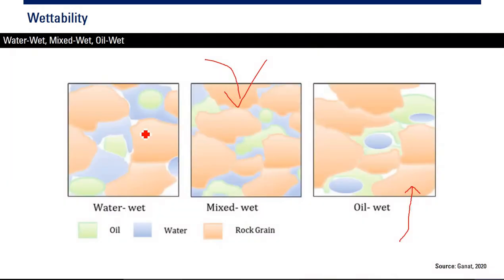So at low saturation of the non-wetting fluid, for example, for water wet, the non-wetting fluid is oil. At low saturation, the oil will be distributed as discontinuous globules like this. But the oil will still occupy the larger pores. So it's good for the oil because they are in the larger pores, and it is still easier for the oil to flow if there is fluid flow. The oil can easily be pushed to flow.